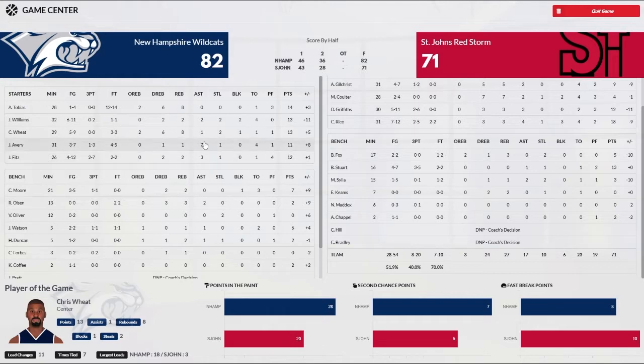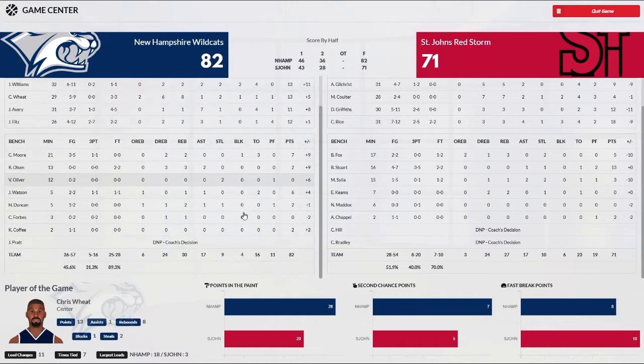Avery had 11 points, 7 assists. Moore had 7 off the bench. Watson had 6. Olsen, Duncan, Coffey had 2. Forbes and Oliver played and didn't score. We shot 45%. Only hit 5 3-pointers, 5 of 16, but we were deadly from the charity stripe. 25 of 28, and we turned it over 16 times. So it got better in the second half. Only turned the ball over 6 times in the second half, and that led to a victory.